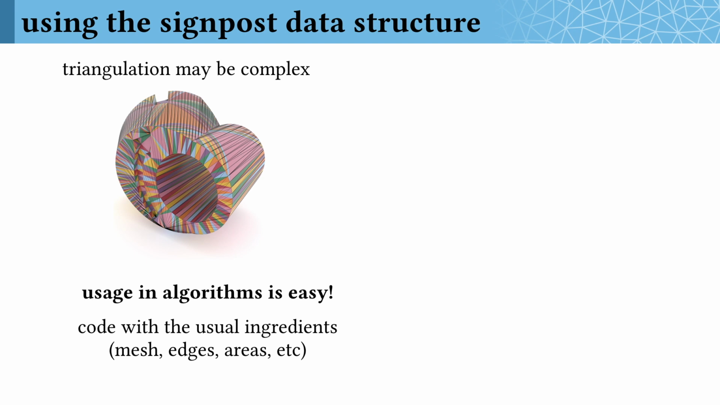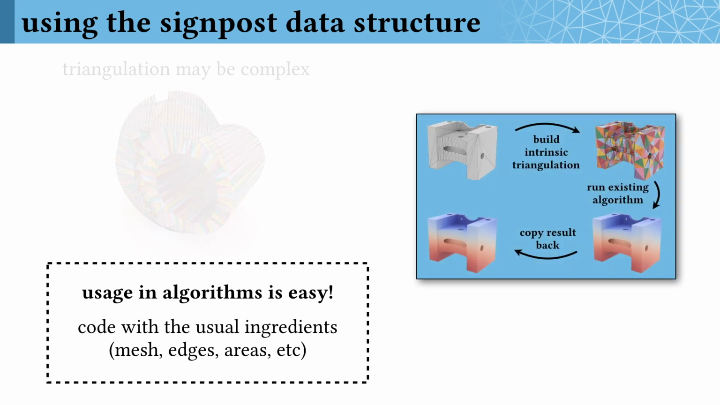your algorithms. The general pipeline will always be build a good intrinsic triangulation, run some existing algorithm on it, and then copy the result back. In the examples I'm about to show, that's all we did. We built an intrinsic triangulation using one of the schemes I described previously, like intrinsic Delaunay refinement. We naively ran some existing algorithm on that intrinsic triangulation, and then we copied the result back.